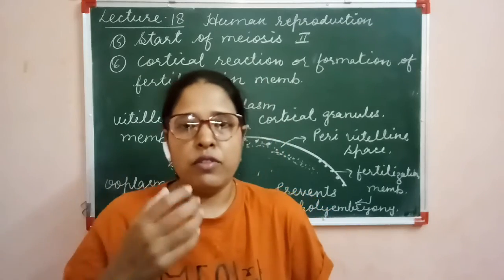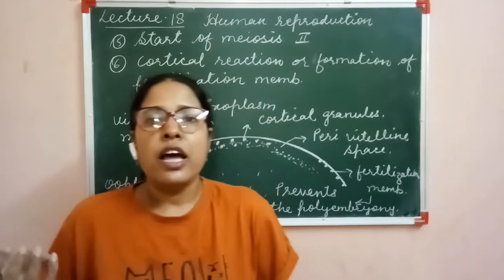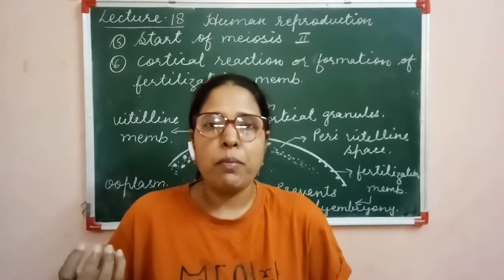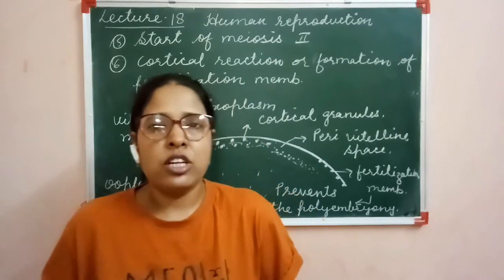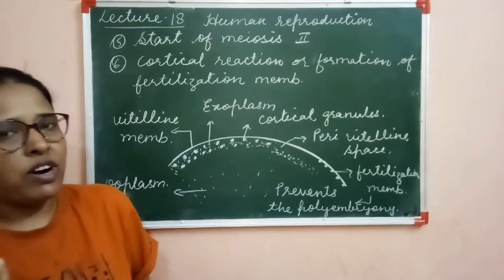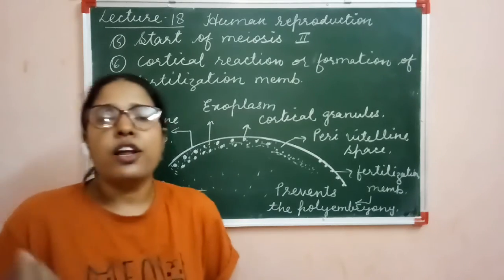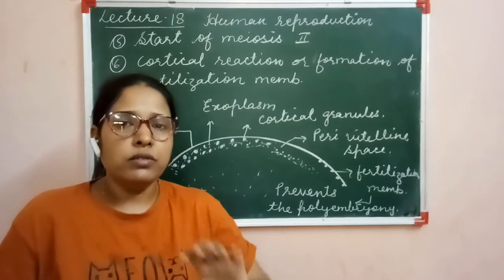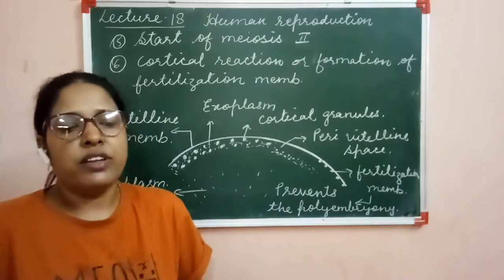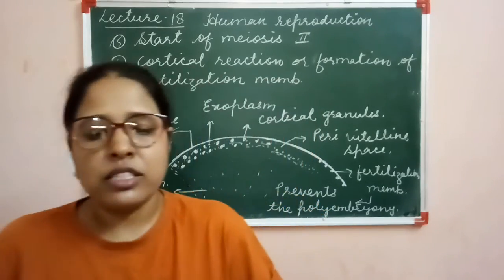First, we will recall all the steps. The first step is the approach of the sperm towards the membrane. Second, the capacitation reaction takes place. Third, the fertilization and anti-fertilization reaction takes place, which is the identification reaction, by which the uniqueness of the species is maintained. Next, the release of sperm lysins takes place.